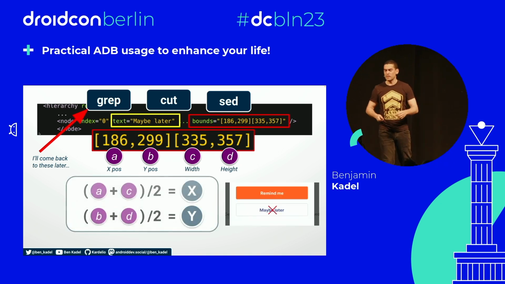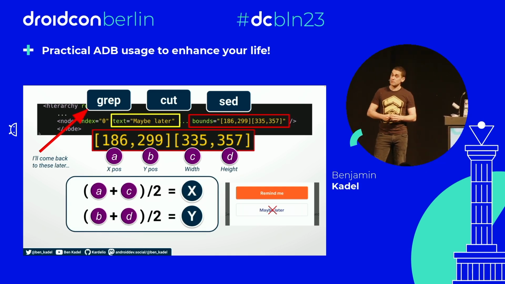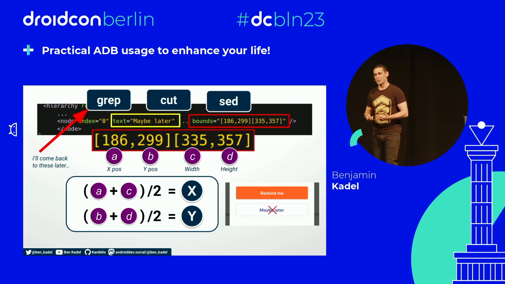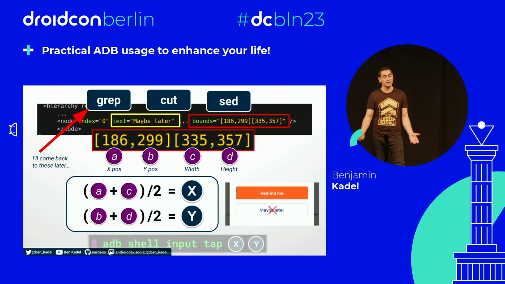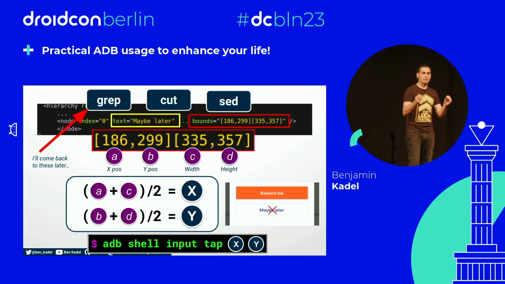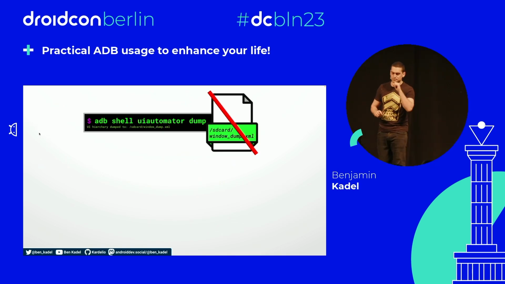Ooh. With a little bit of very basic maths, we can find the dead center of said rect, which gives us an x and y coordinate, and hopefully you're following along with me. We can take that x and y coordinate and plug it into our tap command. And now we have found our UI elements and got the coordinates without hard coding them. Tasty. Gets better, don't worry.